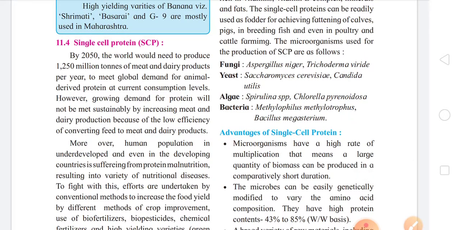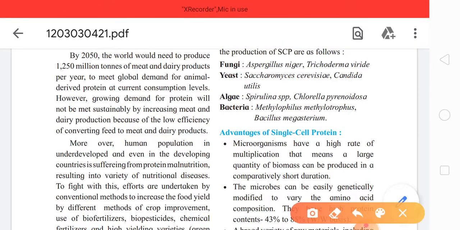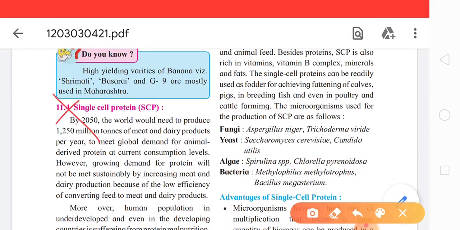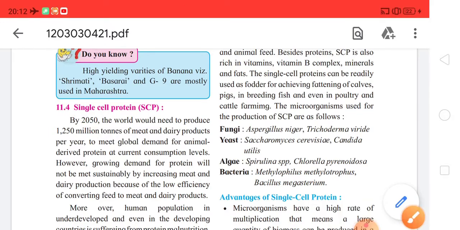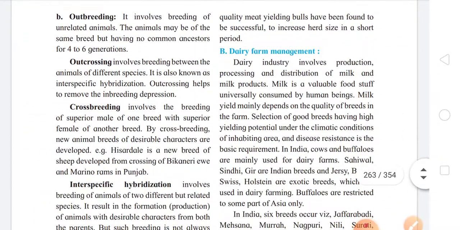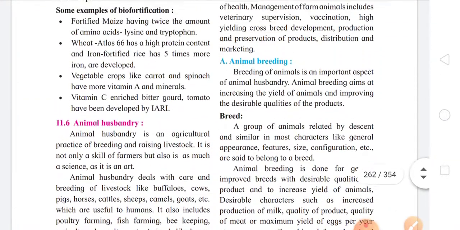Subtopic 11.4 single cell protein, SCP. This is again deleted, so it is considered to be non-evaluative for the exam. So 11.4 single cell protein on page number 252 is deleted and non-evaluative for the exam. Now just on the next page, that is 253,